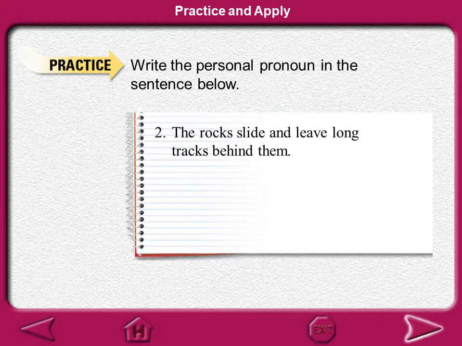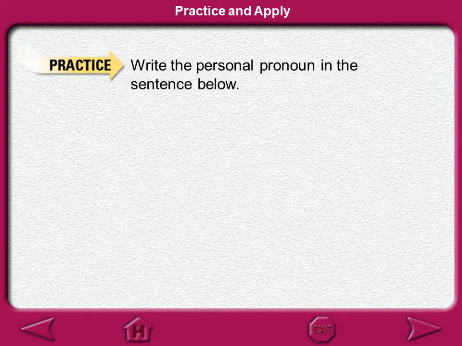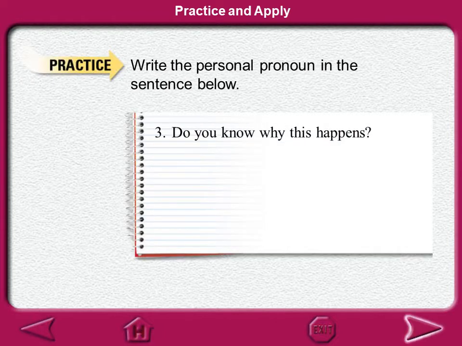Write the personal pronoun in the sentence below. The rocks slide and leave long tracks behind them. You should write practice in your copybooks. Next practice. Write the personal pronoun in the sentence below. Do you know why this happens?